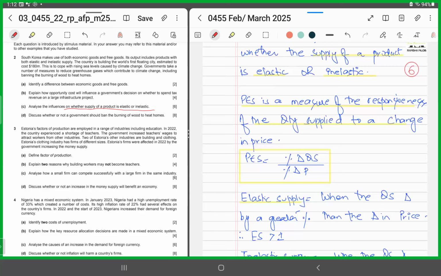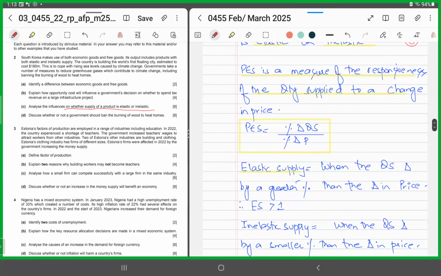So the supply is said to be elastic if the change in quantity supplied is more than the change in price. When the quantity supplied changes by a greater percentage than the change in price, it's said to be elastic, and in that scenario, elasticity of supply has to be greater than 1. The value for elastic supply would be greater than 1.